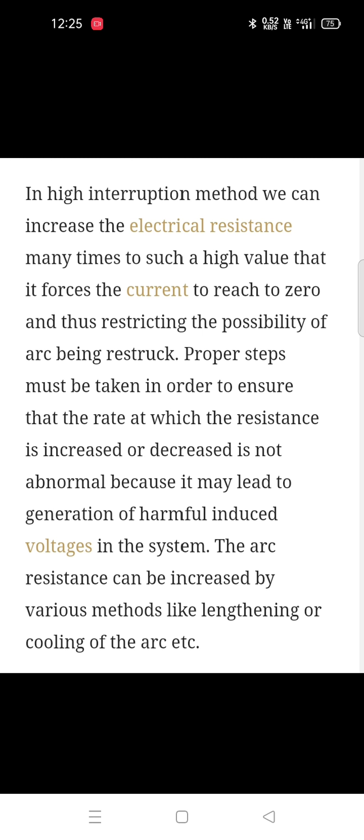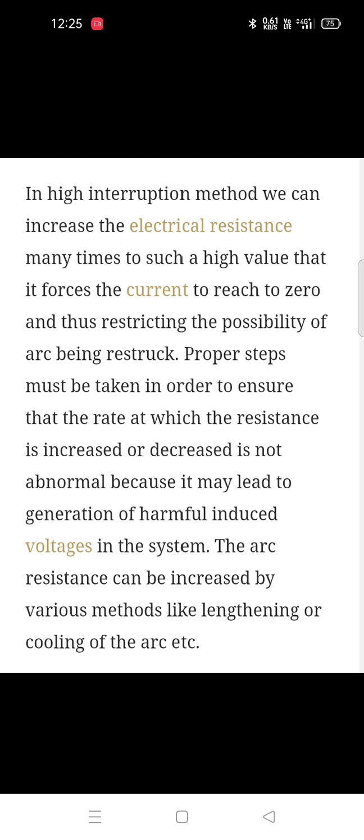Proper steps must be taken to ensure that the rate at which the resistance is increased is not abnormal, because it may lead to generation of harmful induced voltage in the system. The arc resistance can be increased by various methods like lengthening or cooling of the arc, taking a large cross-section area, or by making the arc extinguished in oil or any other fluid.